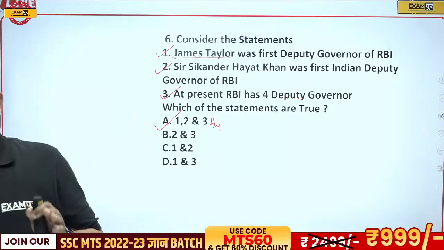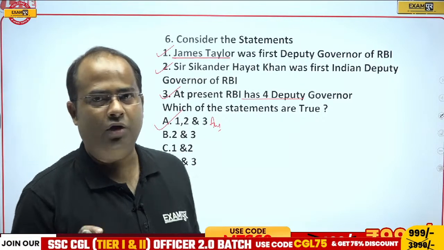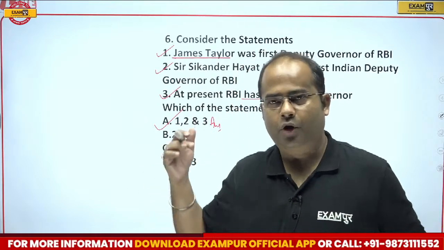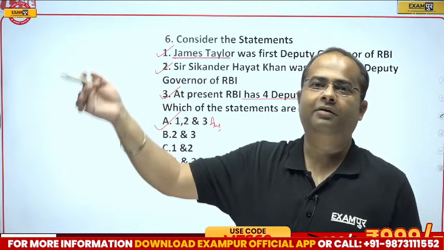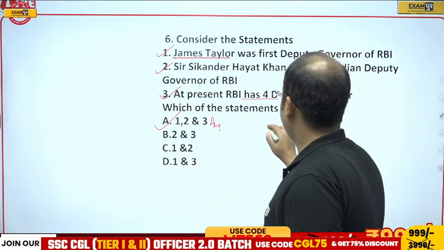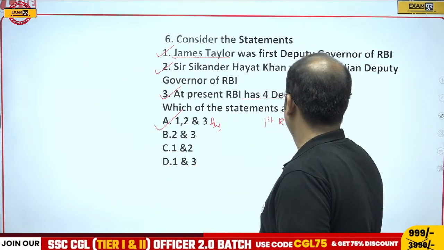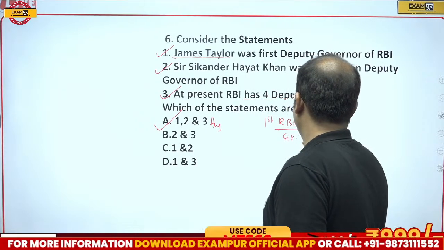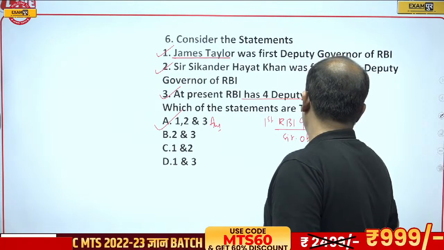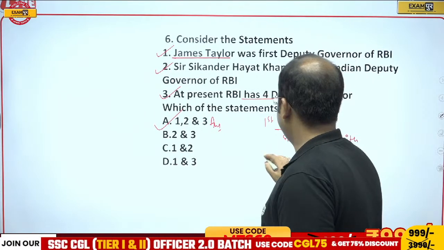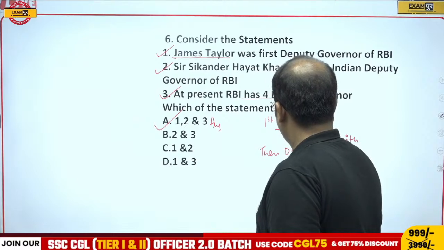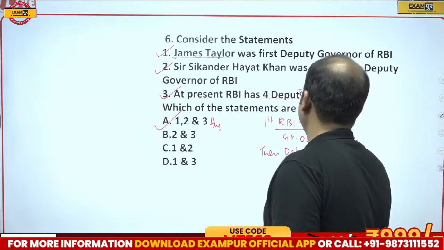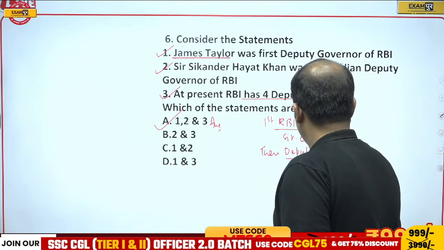Maximum of you might not be knowing that James Taylor was earlier deputy governor, and when Sir Osborne Smith resigned from the post of governorship, James Taylor was elevated as governor. So the first RBI governor was Sir Osborne Smith, and the deputy governor was James Taylor.